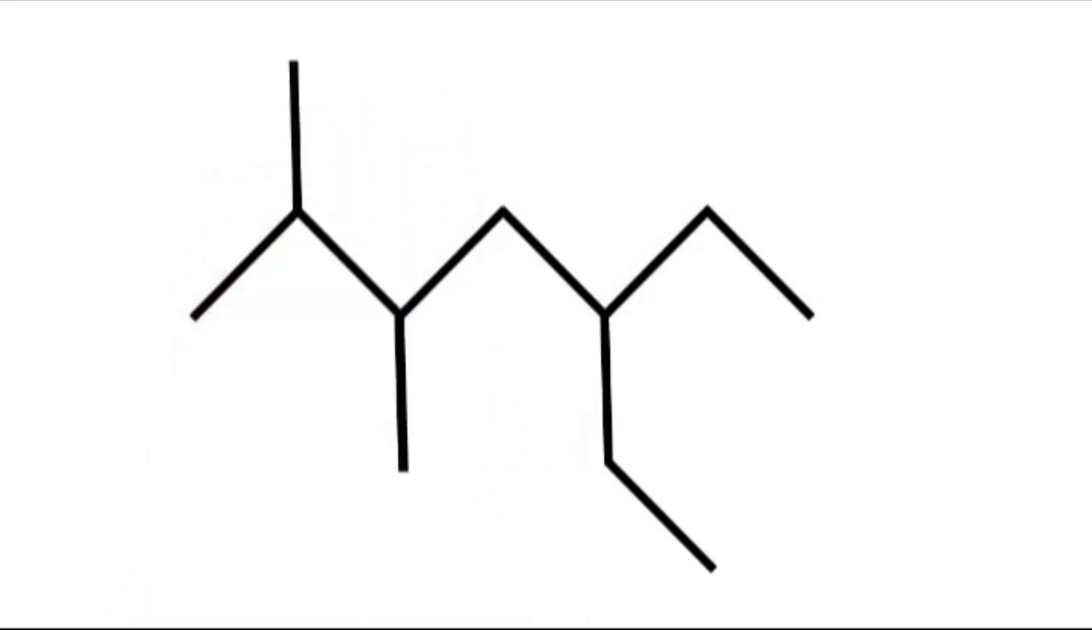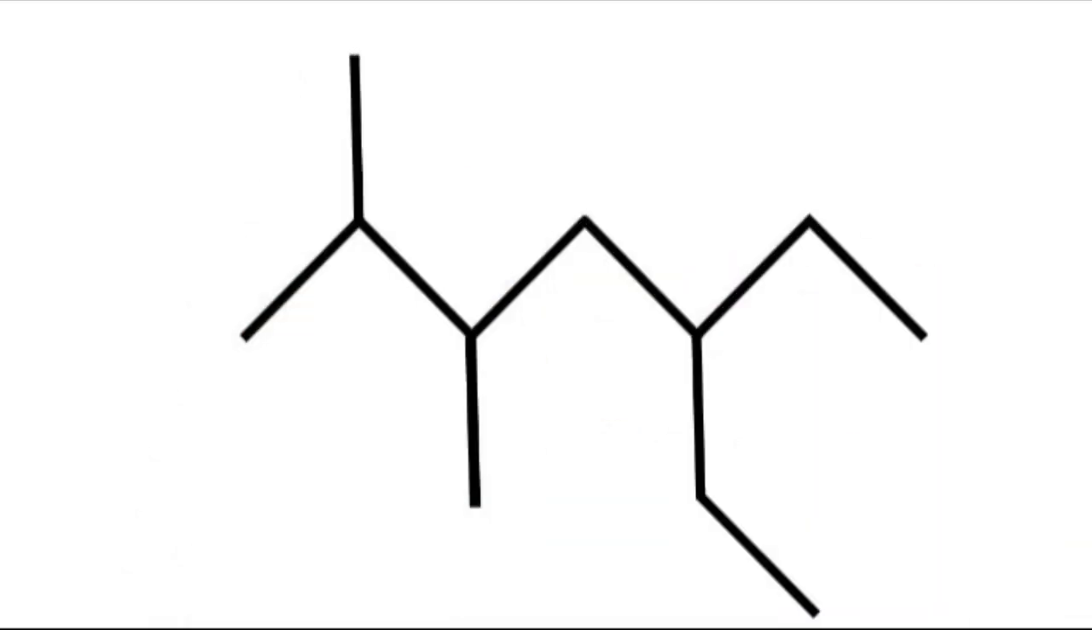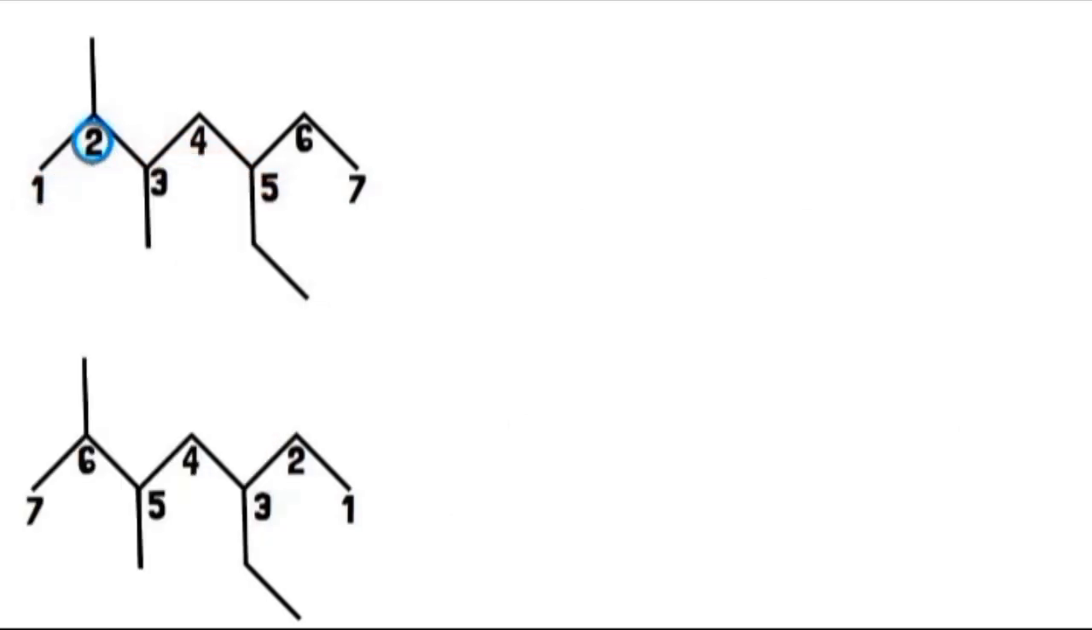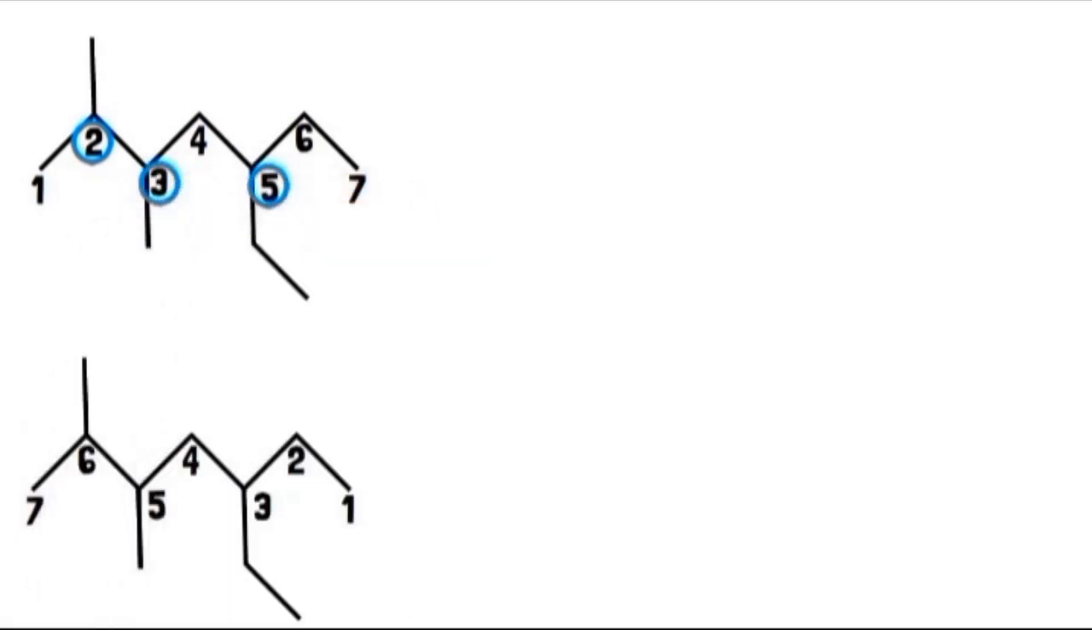With this example, should we count from the left to right? Or should we start from right to left? Numbering from the left to right, there is a methyl at position 2, and another methyl group is attached to carbon 3. Moreover, there is an ethyl at position 5. When we rearrange the positions in ascending order, we have 235.